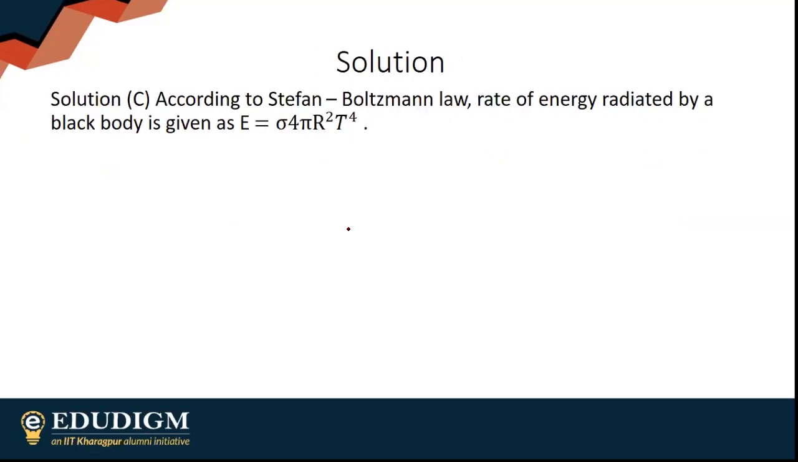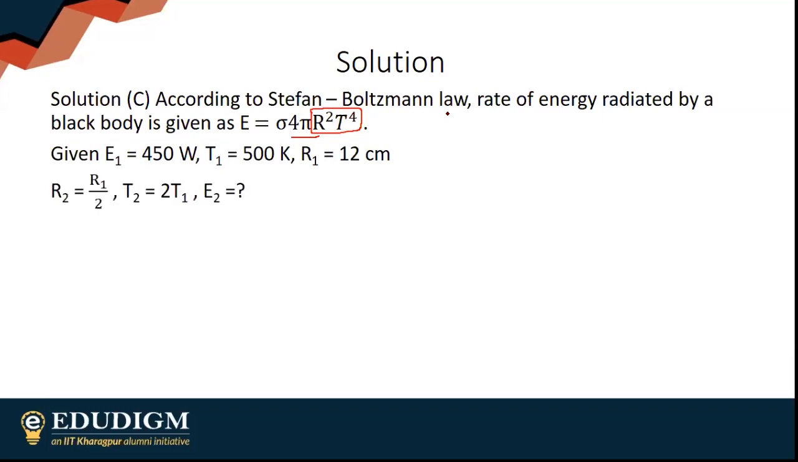Good. Simply use the Stefan-Boltzmann law. E is equal to sigma A T to the power 4. Obviously, A is 4 pi r square, spherical black body. So power radiated will be directly proportional to r square and T to the power 4. E1 is 450, T1 is 500 K, R1 is 12 centimeters. R2 is R1 by 2, temperature is doubled, so T2 will be 2 T1. I have to find E2.